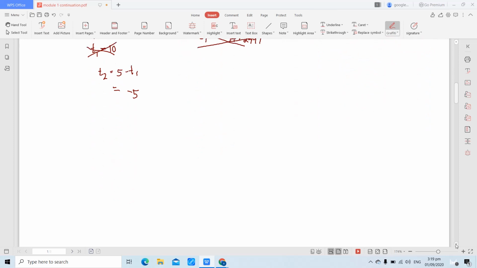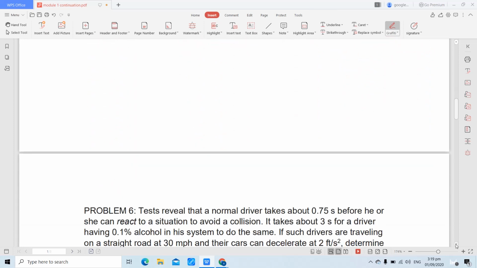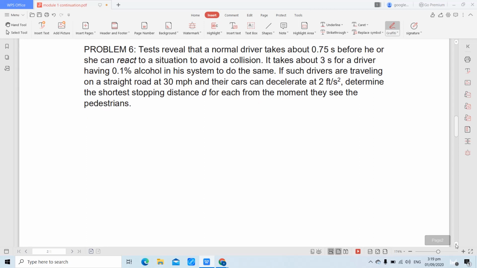Okay, let's take another example. Problem number 6. We have here, tests reveal that a normal driver takes about 0.75 seconds before he or she can react to a situation to avoid a collision.